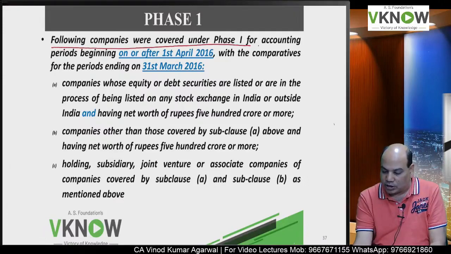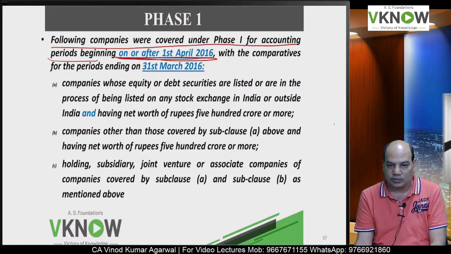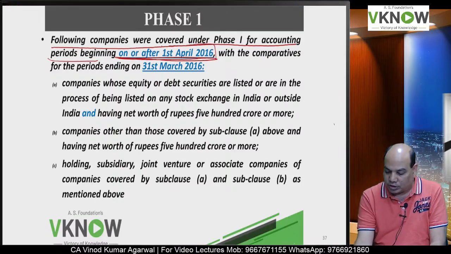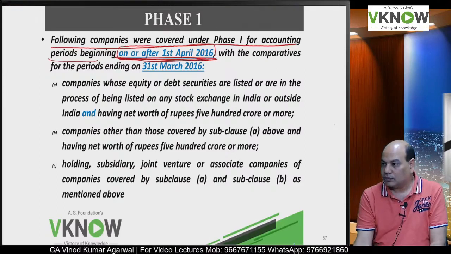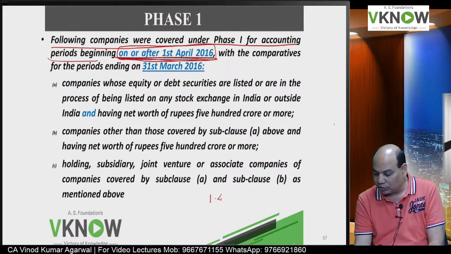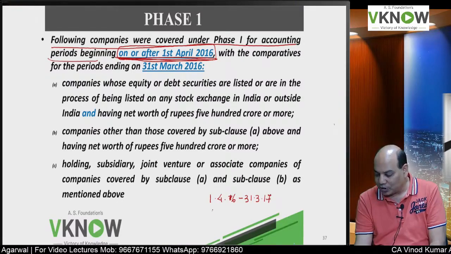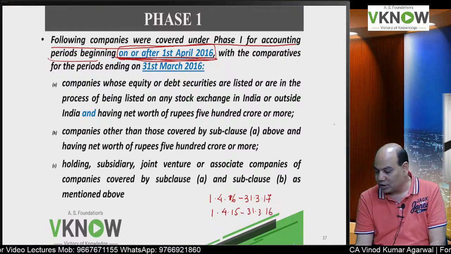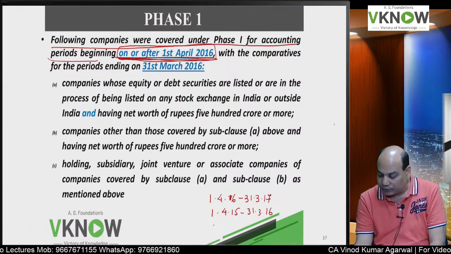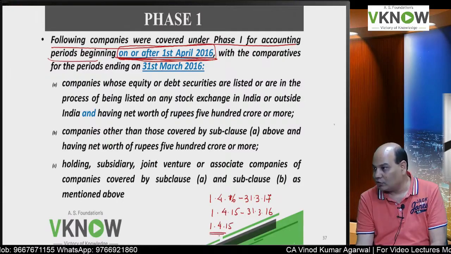The following companies were covered under phase 1 for accounting periods beginning on or after 1st April 2016. That means in India, Ind AS actually started from the financial year starting on 1/4/16, but that is not enough. The year ending date for this will be 31st March 17, but for comparison purposes, you also have to give financial statements of 15/16, plus in the first year when you apply Ind AS, you have to give an opening balance sheet also.